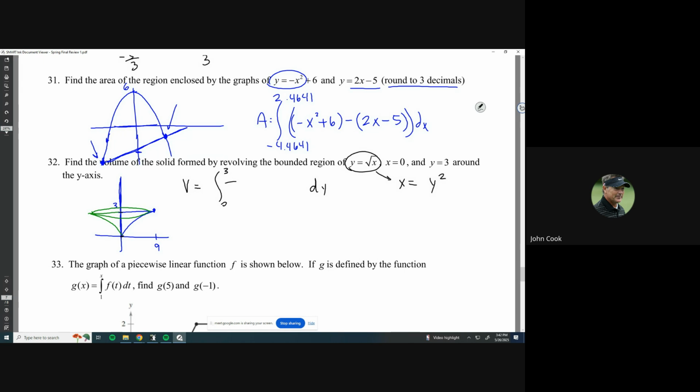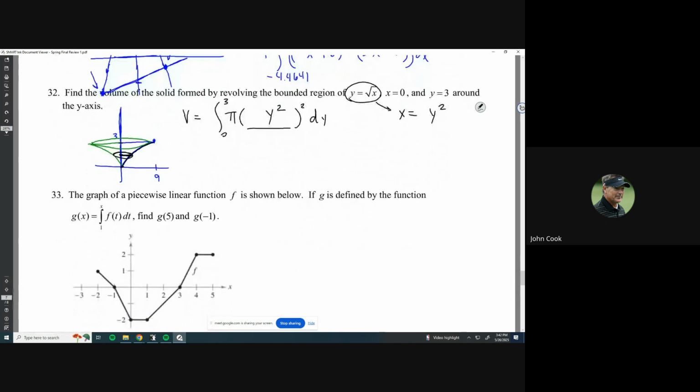And disk method goes like this. It's pi times something squared, and then dy or dx or whatever. Okay, and then what we do is we go up along the y-axis and stop at one of the y values in between our bounds, 0 and 3, and then go directly to the function, whatever makes up the meat of the three-dimensional object, and see where that slice is going to be. It looks like the slice for the radius is just going to be based on the function. So this is going to be a real easy one. It's just going to be y squared. So there you go, there's disk method. I'm not even going to do shell method because shell method would be a little bit convoluted at this point. Just use disk method for this, and then plug it in your calculator, round to 3 decimal places, and you got number 32.